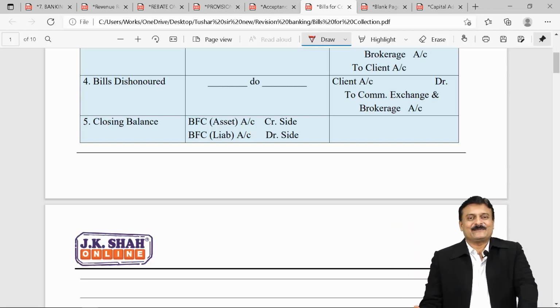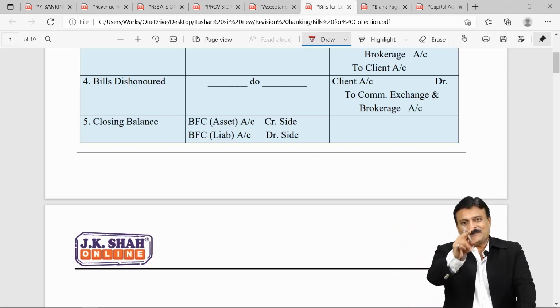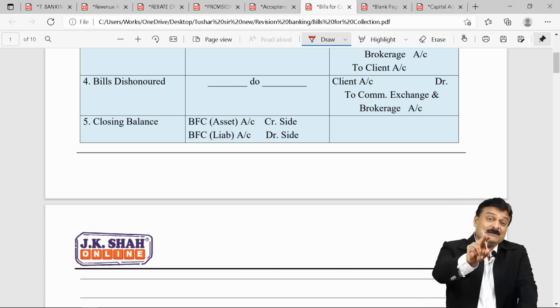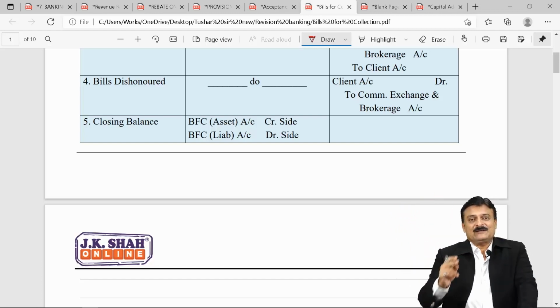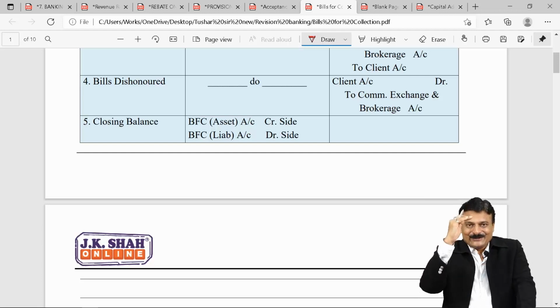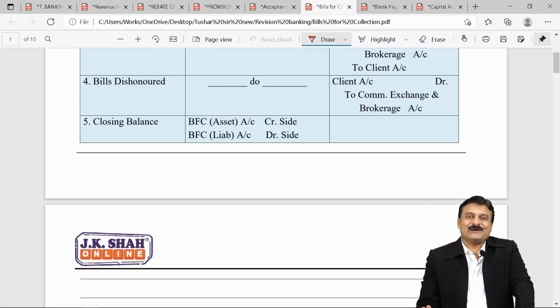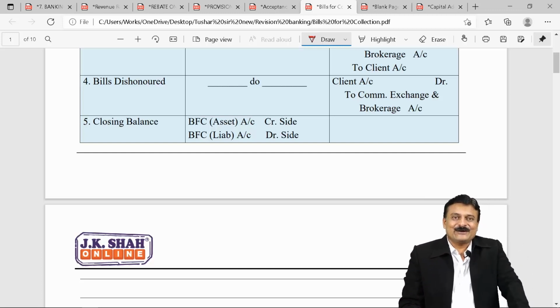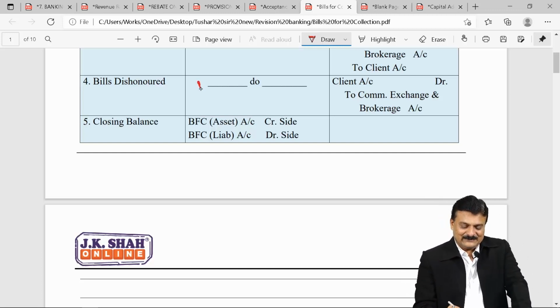So entry, again, the number of bills with your bank comes down. At the time of honoring, what happened? The bill was given by you to the drawee. For dishonoring, the bill is given by your bank to the drawer. But in either case, the number of bills comes down. So entry, BFC liability account debit to BFC asset.